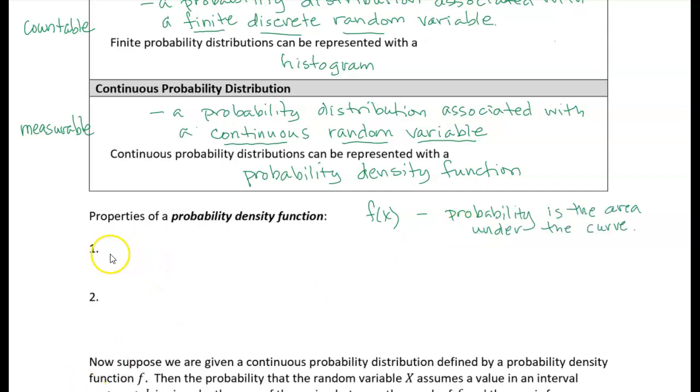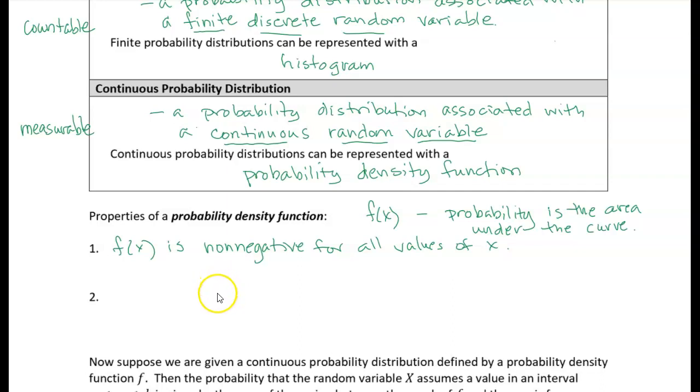The first property is that f of x is non-negative. The probability density function is non-negative for all values of x, which makes sense because if the area under the curve is the probability, and probabilities are never negative, then f of x has to be non-negative so that we get non-negative areas.